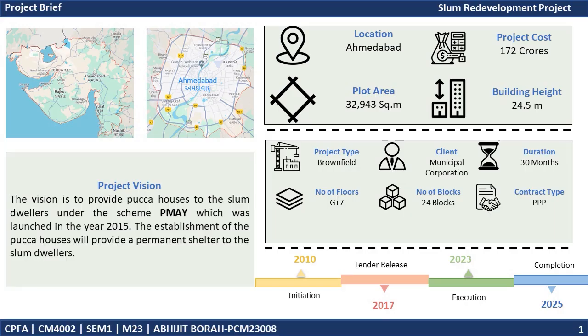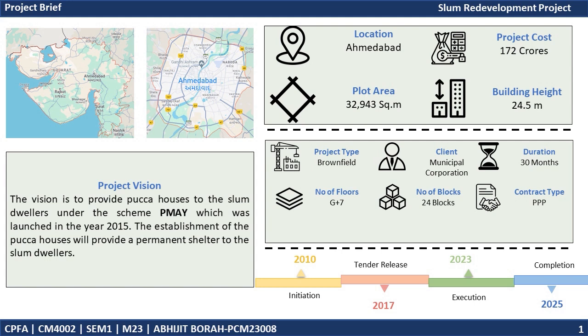Let me begin with the project brief. The location of the project is considered as Ahmedabad. The total cost of the project is 172 crores. The plot area in which the development has taken place is 32,943 square meters. The total building height is 24.5 meters. The project has been developed on brownfield.